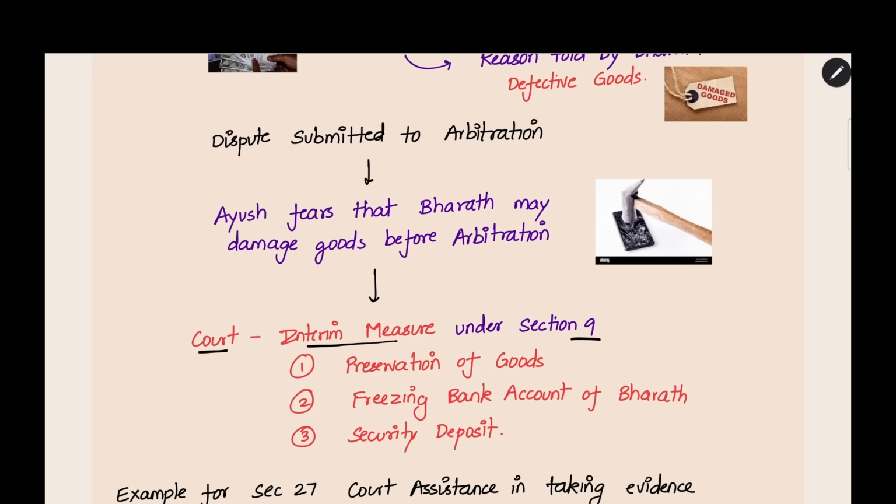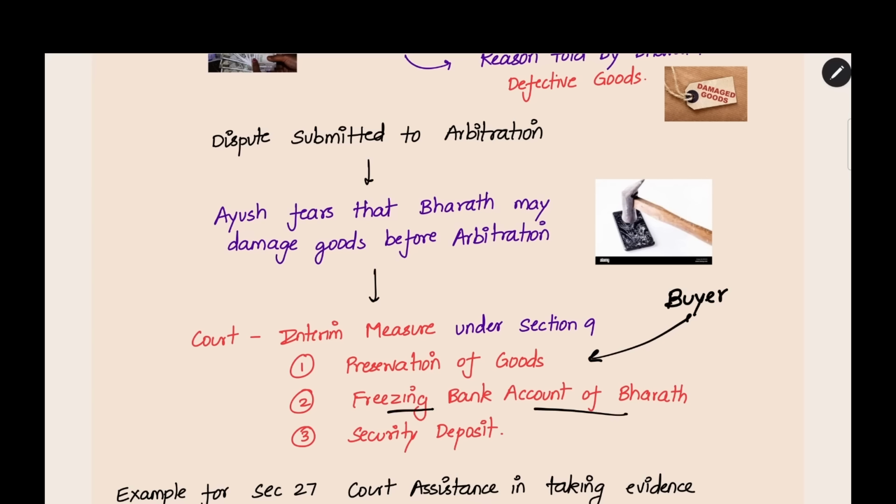Before going to arbitration, you can get certain orders from the court for facilitating the case. Now Ayush, the seller, goes to court and asks for preservation of goods. The seller asks the court to give an order that the buyer should protect and preserve the goods before the arbitration starts. Before arbitration starts, he cannot sell off or destroy the goods.